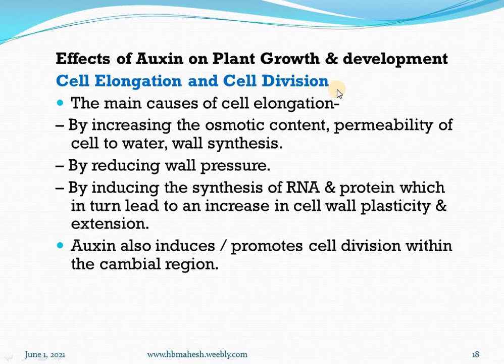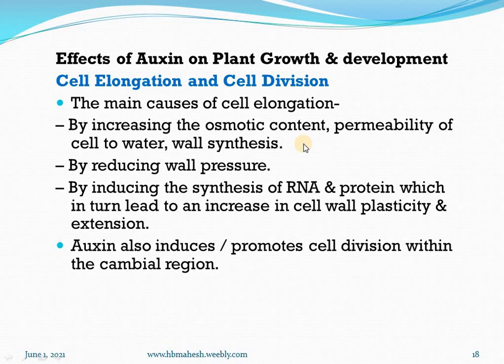Cell elongation shows the growth, and cell division increases the number, so both are influenced by auxin. The main cause of cell elongation is increasing the osmotic content, permeability of cell to water, and wall synthesis. The new material for the wall will be synthesized.